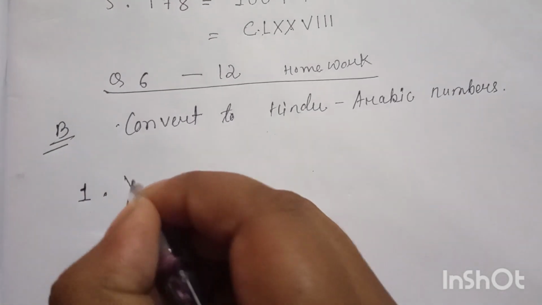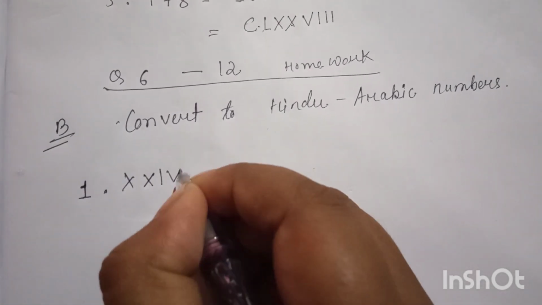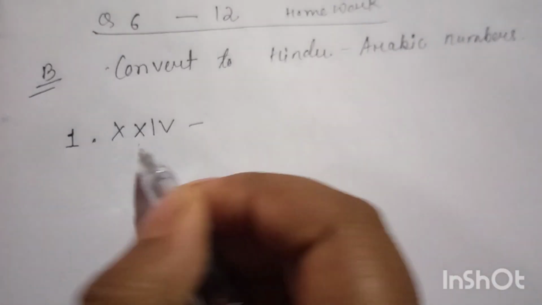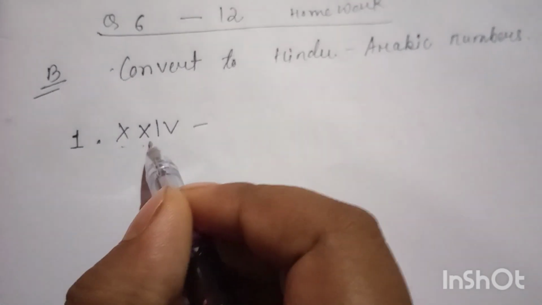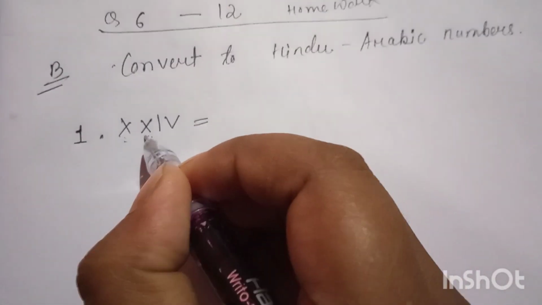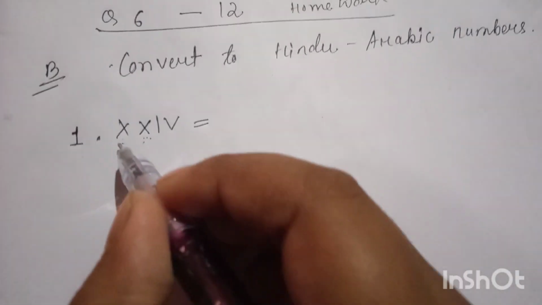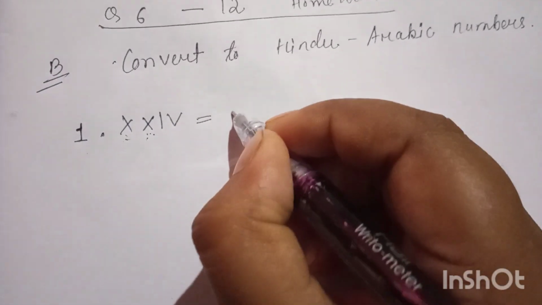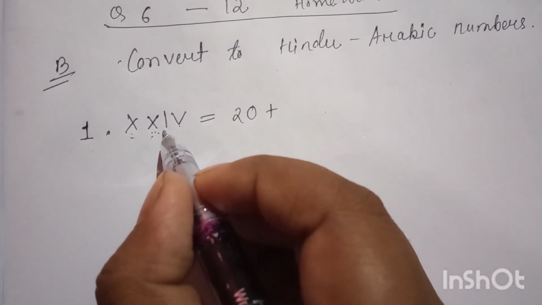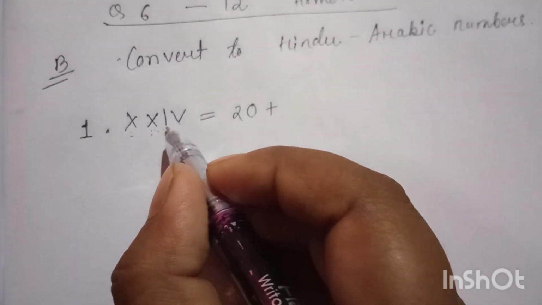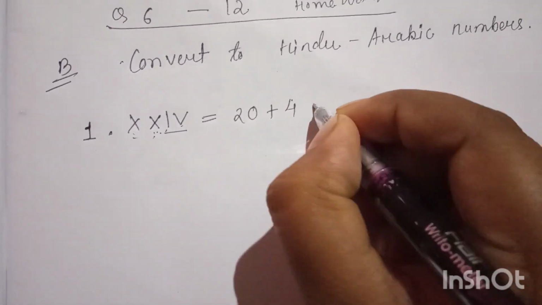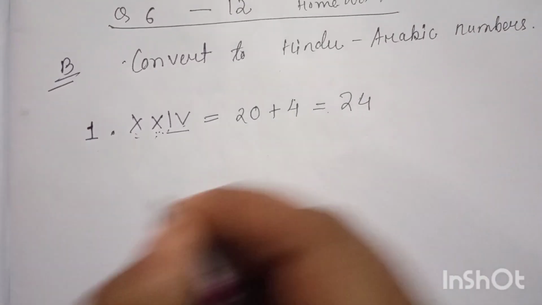This number: X, X, I, V. So here we have double X. X means 10, next 10. 10 and 10 become 10 plus 10. Repetition means addition, right? 10 plus 10 is equal to 20. And this is 5, and before 5 there is a 1 which is smaller. So 5 minus 1 is 4. So this is 4. So the answer is 24.